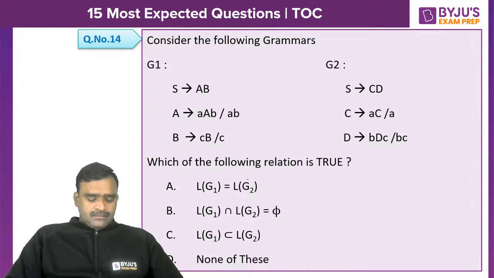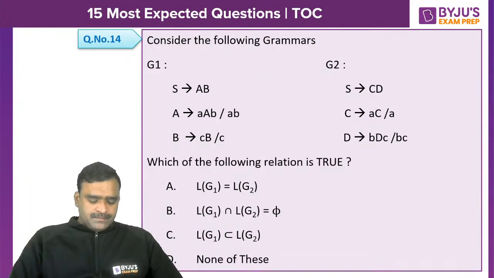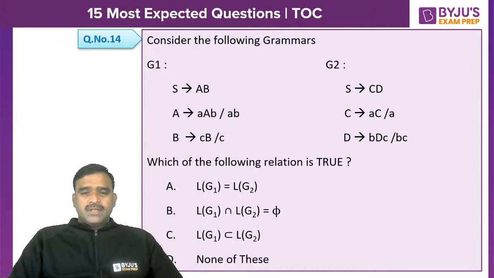The previous question was not MSQ. This is MCQ. Only one option was correct. AB de Villiers, which question are you talking about?